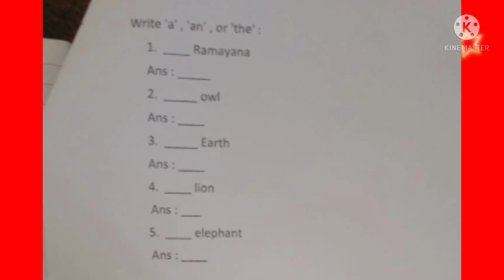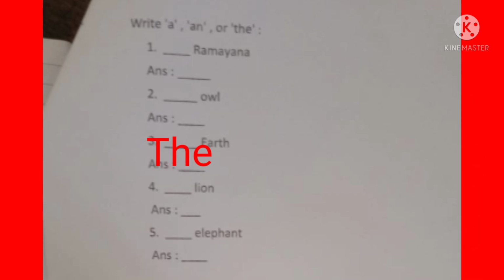Write a, an or the. Number 1. Blank Ramayana. Ramayana is a holy book, so we have to write the Ramayana. Answer, the Ramayana. Number 2. Blank owl. The word owl is starting with the vowel sound O, so you have to use an. So the answer is an owl.